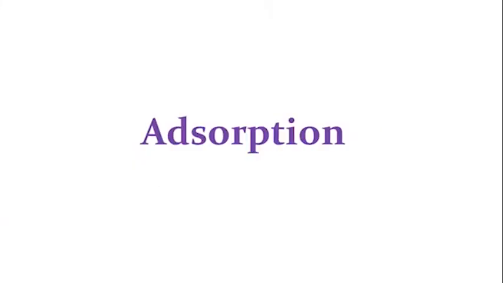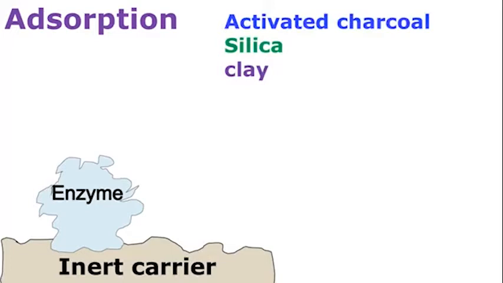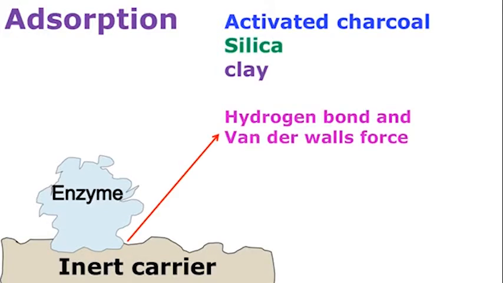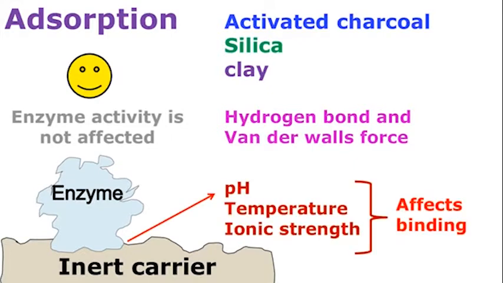Let's talk about adsorption. This method involves binding of enzymes on an inert carrier such as activated charcoal, silica, or clay. The adsorption involves weak attractive forces such as hydrogen bonding and van der Waals interaction. Because of these weak attractive forces, the enzyme activity is not affected. However, change in pH, ionic strength, and temperature can affect enzyme binding.